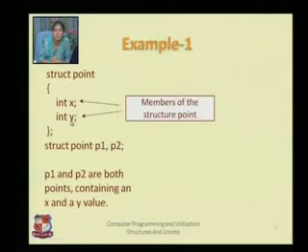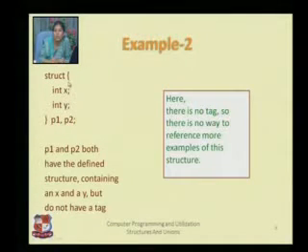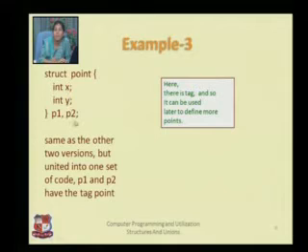Look at the difference. In the first one we were having a third statement, in this one we were not having a tag. Here we are having p1 and p2's declaration with the same statement of structure definition. So here we are having a tag, so we can use it later on. If we want to create the third variable of point, p3, then later on I can write point p3, right?